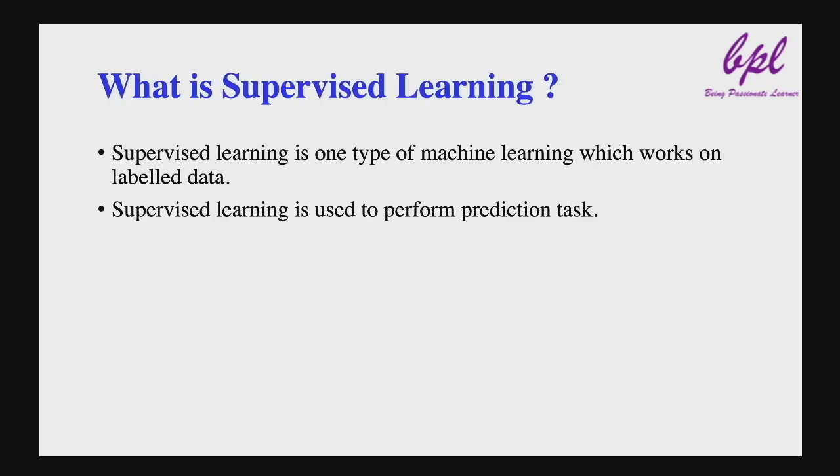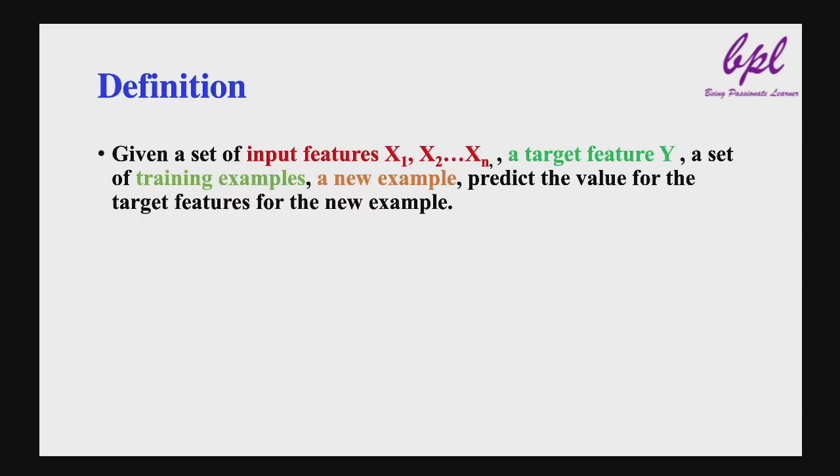So let us start with what is supervised learning. Supervised learning is one type of machine learning which works on label data. Label data means we provide input along with the output to train the machine learning model. Supervised learning is used to perform prediction tasks. We can define supervised learning as: given a set of input features x1, x2 up to xn, a target feature y, a set of training examples, and a new example, predict the value for the target feature for the new example.